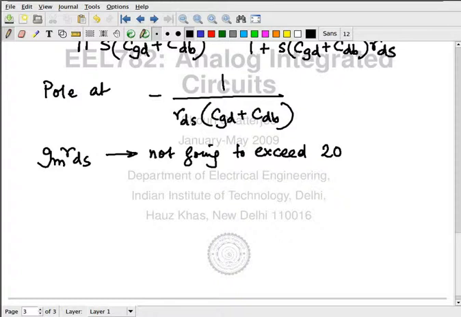First thing you can do is, you can say that I won't use a GM of 1 millisiemens, let me use a GM of 1 microsiemens. Right? You could say that. The problem is that if you use a GM of 1 microsiemens, then the current going through the MOSFET is also going to decrease. How? So the tentative equation that we had for a MOSFET, did I mention a tentative equation for a MOSFET? First order equation? No, okay.